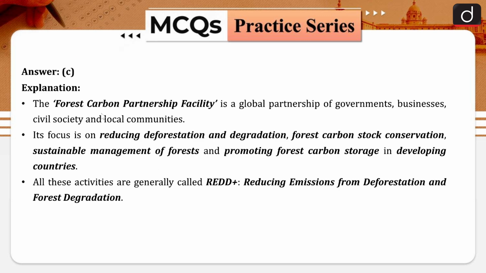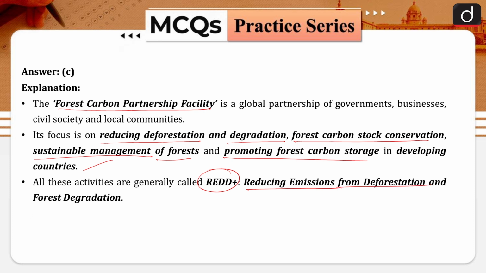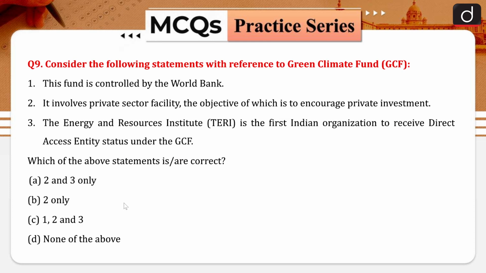Let's discuss it. The Forest Carbon Partnership Facility is a global partnership of government, business, civil society and local communities, and the focus is on reducing deforestation and degradation, forest carbon stock conservation, sustainable management of the forest, promoting forest carbon storage in developing countries. All these activities are generally called REDD+ activities, reducing emissions from deforestation and forest degradation. So option C was your right answer. Now question number 9 is, consider the following statement with reference to the Green Climate Fund.